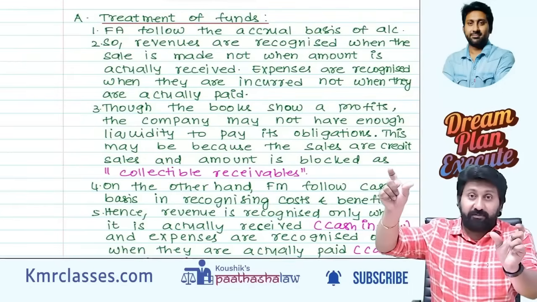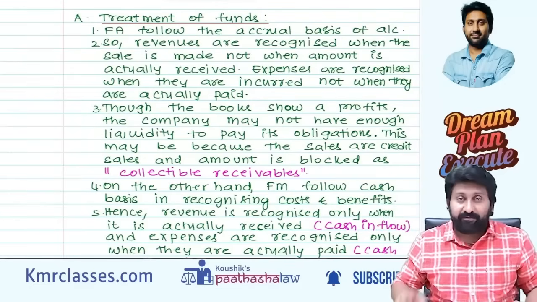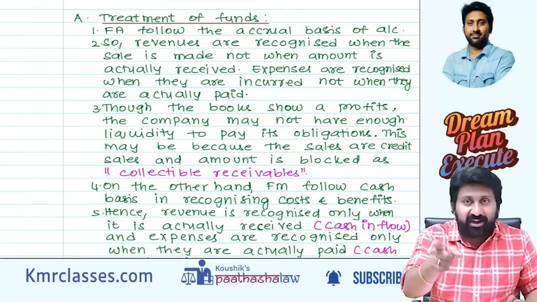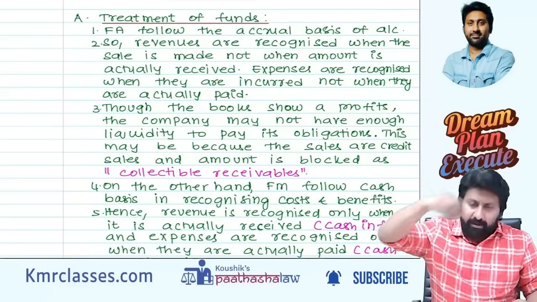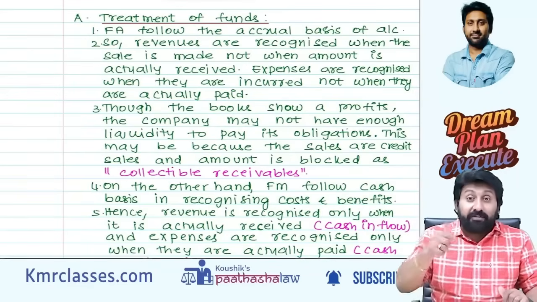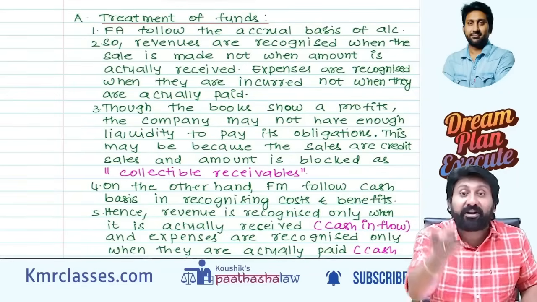I sold it for 150. Profit is 50. I purchased for 100 and sold for 150, a complete 150 credit sale. Profit is 50. But how much cash profit?